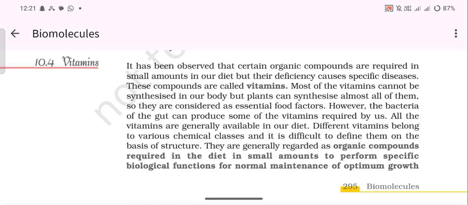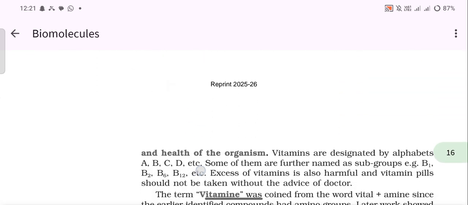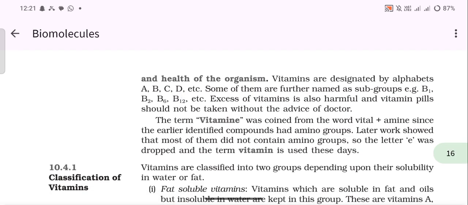Different vitamins belong to various chemical classes, and it is difficult to define them on the basis of structure. They are generally regarded as organic compounds required in the diet in small amounts to perform specific biological functions for normal maintenance of optimum growth and health of the organism.